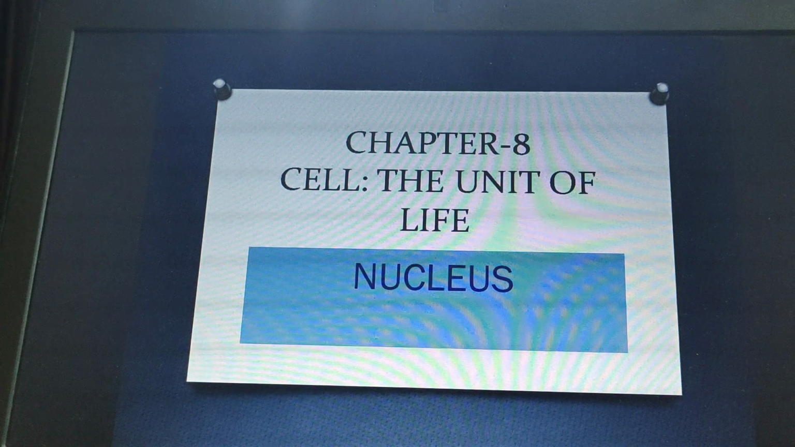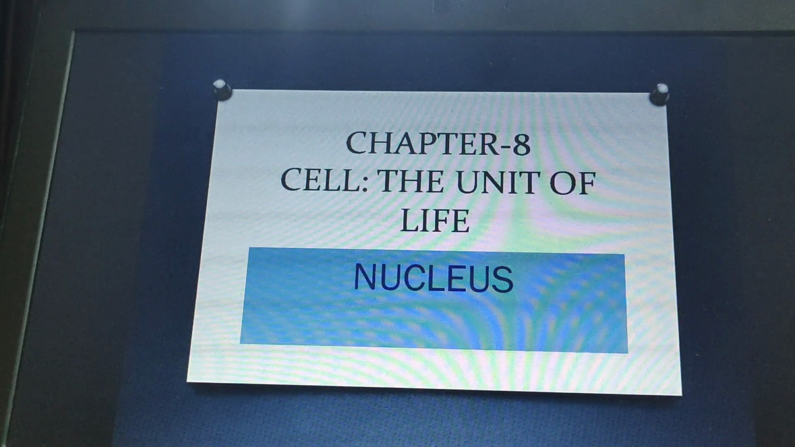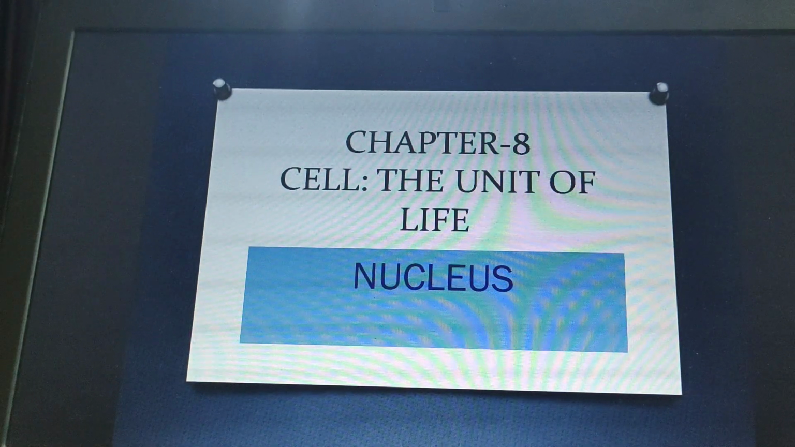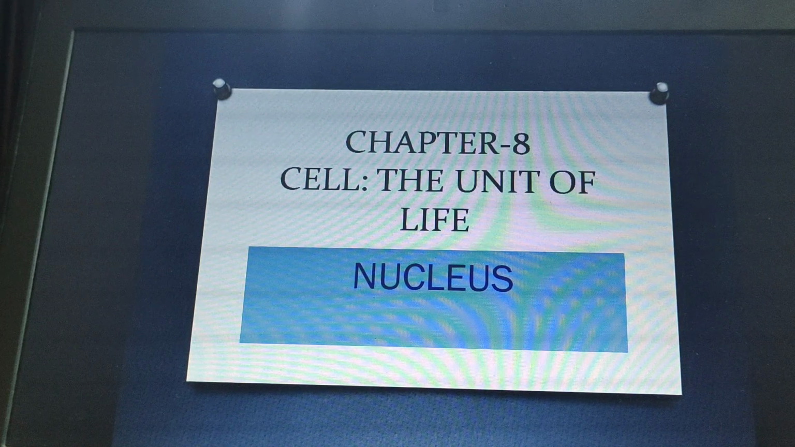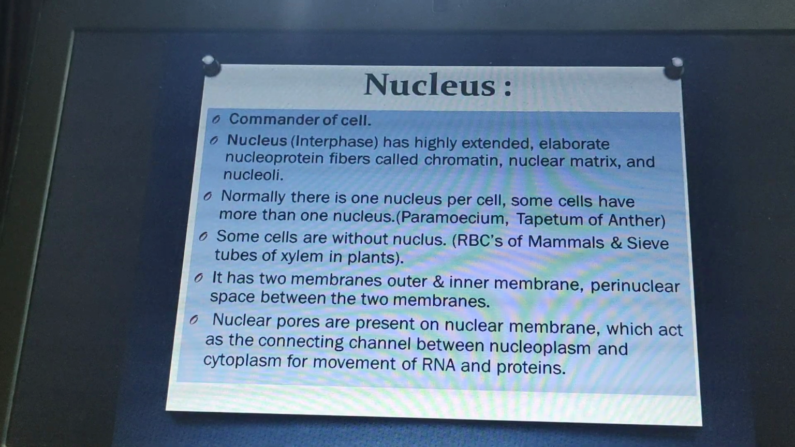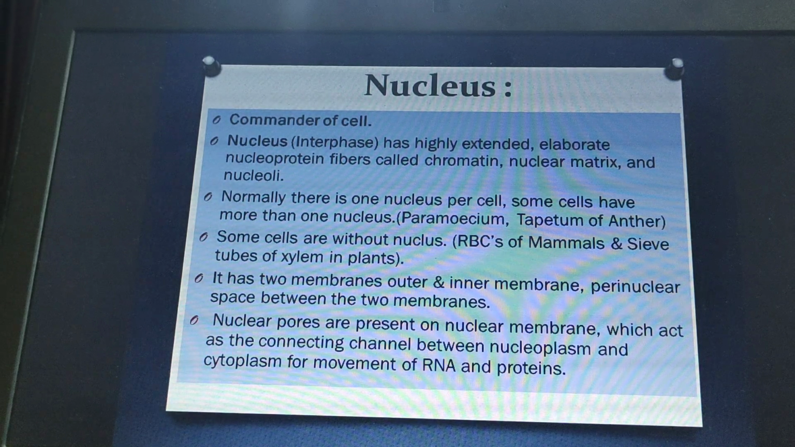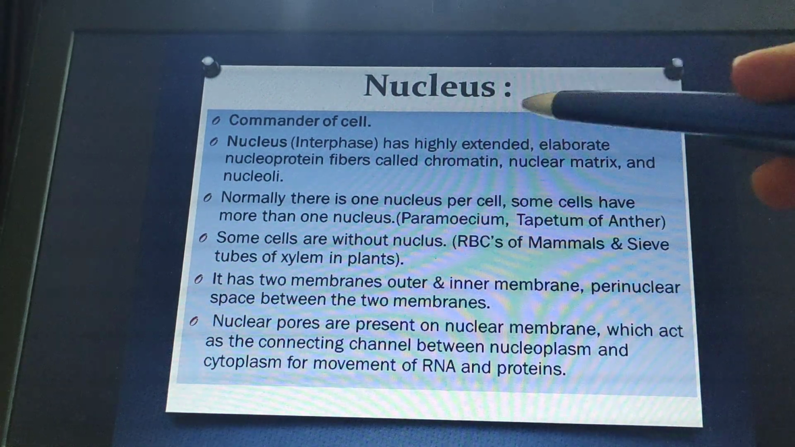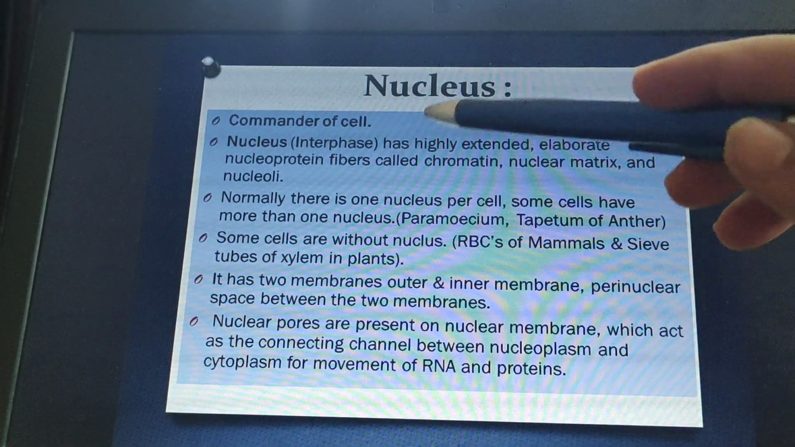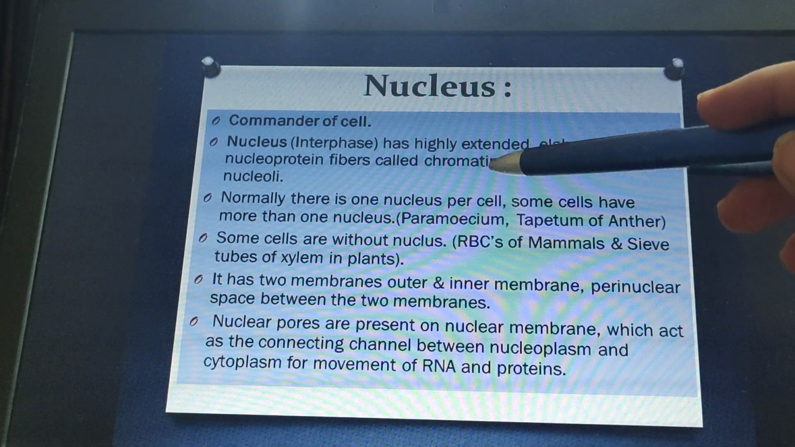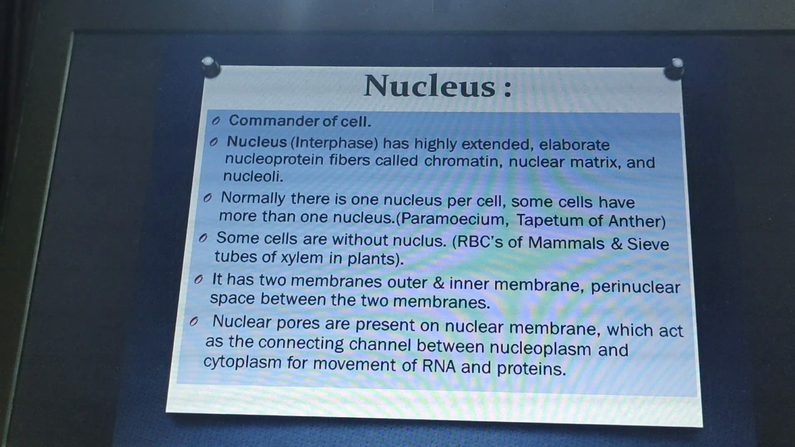Hi students, so now I am going to discuss the nucleus, which is the center, the commander or the controller of the cell, because it contains the genetic material. The eukaryotic cells have a well developed nucleus. We will discuss the structure of the nucleus during the interphase, because this is the stage when the nucleus has highly extended, elaborated nucleoprotein fibers called chromatin, that means DNA, and the nuclear matrix and the nucleoli.